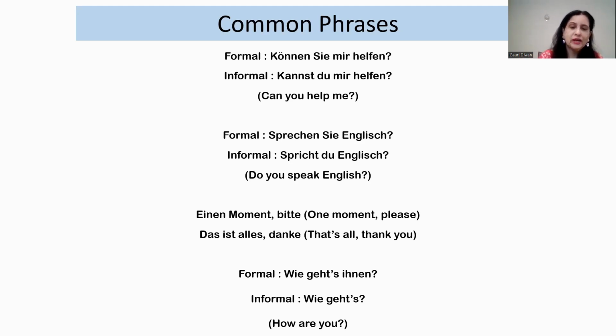That is also right, and wie geht's is the short form. Wie geht's Ihnen. And in an informal way, it is just wie geht's, how are you, informally.